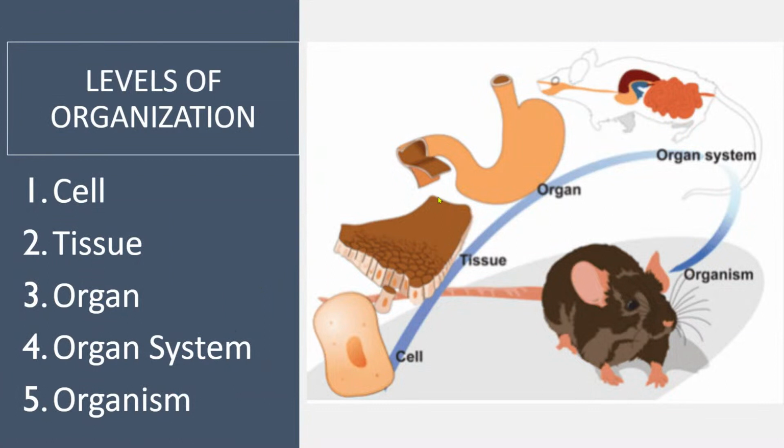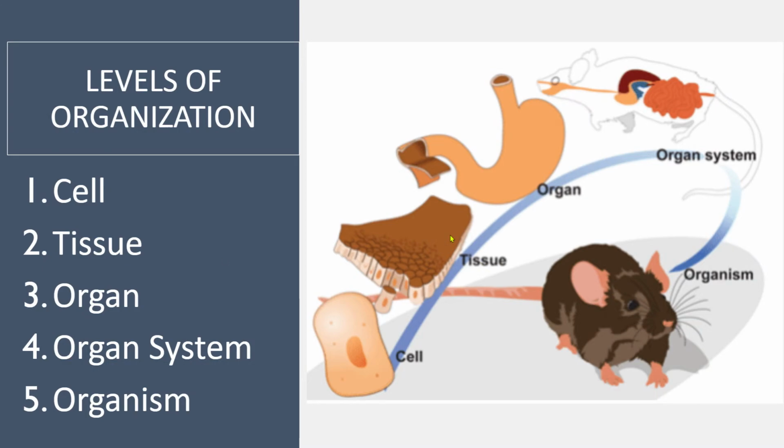For every multicellular organism, there are 5 levels of biological organization. We're going to start with the most basic, which would be a cell, and make our way up to the most complex, which is the entire organism. The first level is a cell. If you have many cells working together, you get a tissue. So the second level is a tissue.